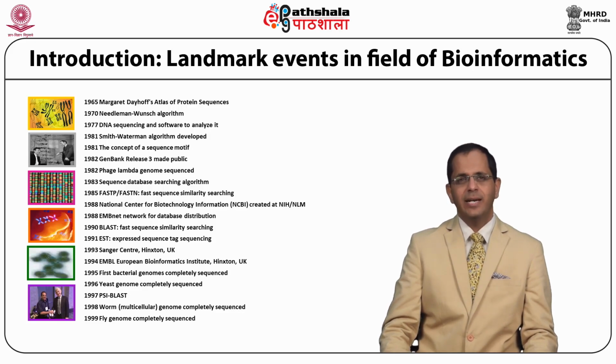And in subsequent years in the 90s, a number of organisms' genomes started to be sequenced and deposited into the data bank. First you had the bacterial genome, then the yeast genome, the worm genome, and in 1999, the fly genome was completely sequenced.